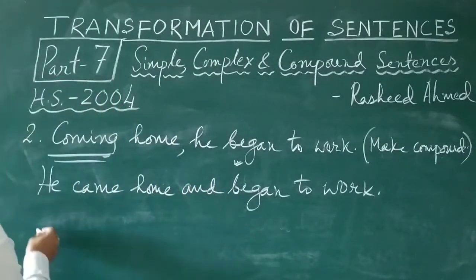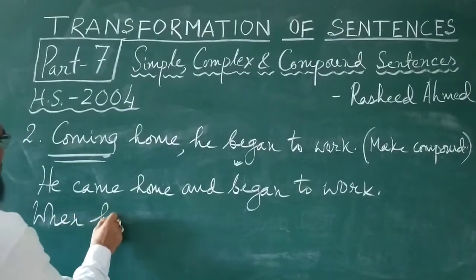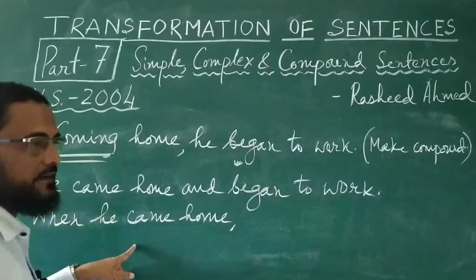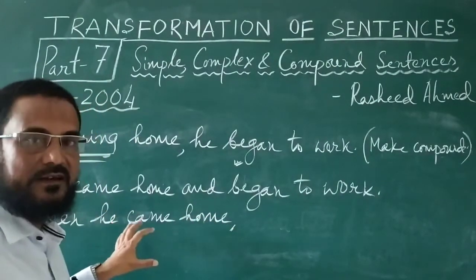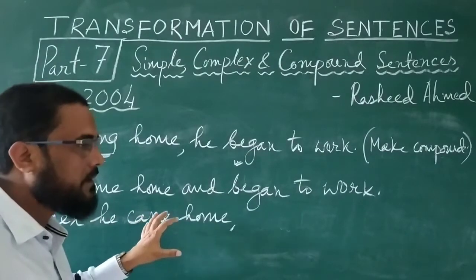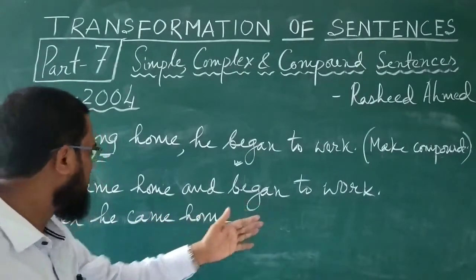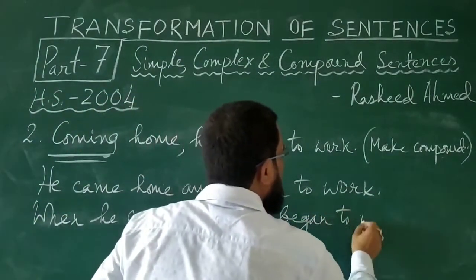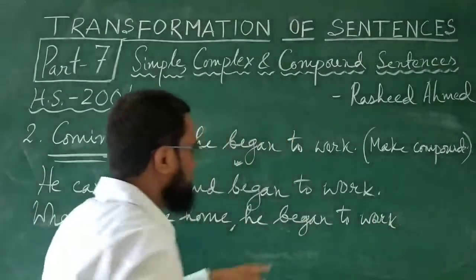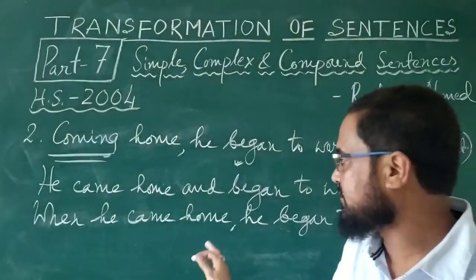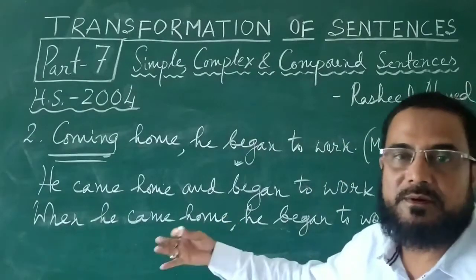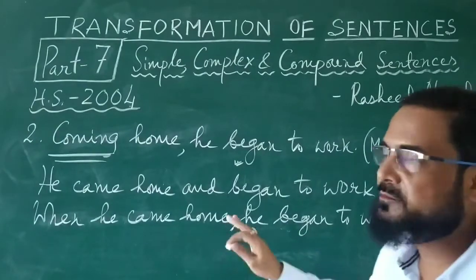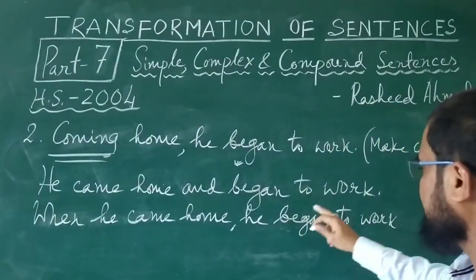How to make it? When he came home. When you write "when he came home," this part is a subordinate clause, because this part itself cannot stand as a sentence. This will be of some use if you add something more. When he came home, he began to work. This "he began to work" is the main clause, because this part can independently stand as a sentence even if the first part is not there. But this is not the case with the first part. The first part cannot independently stand as a sentence unless the second part is added. So the first part is a subordinate clause, and the second part is a main clause.